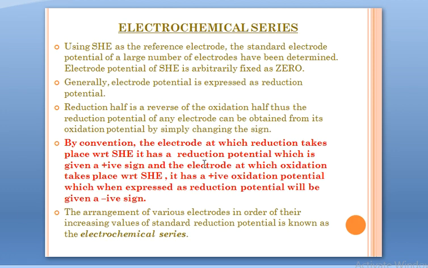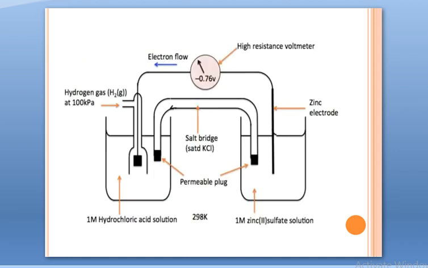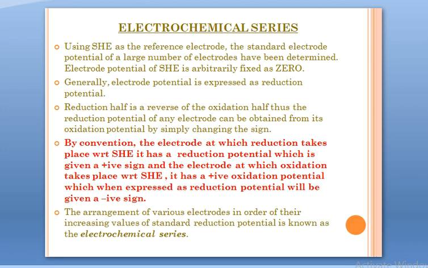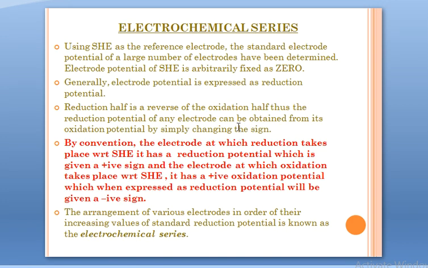Now how do we express it? Just like we measured the electrode potential of copper and of zinc, we have measured the electrode potential of a number of metals and we have arranged them in a series like this, and we call this whole series the electrochemical series, right? So what is an electrochemical series? It is a series in which the electrode potentials of various metals are arranged with respect to the standard hydrogen electrode, whose electrode potential has been arbitrarily fixed as 0, right?